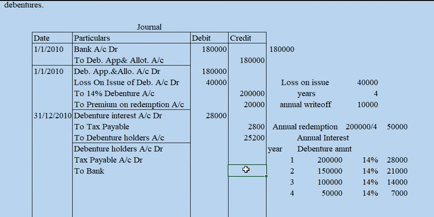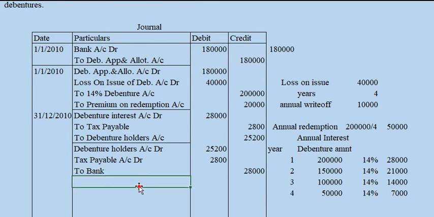The total amount payable is 28,000, and to debenture holders it is payable as 25,200, and the tax payable is 2,800. So the case of interest is over now.